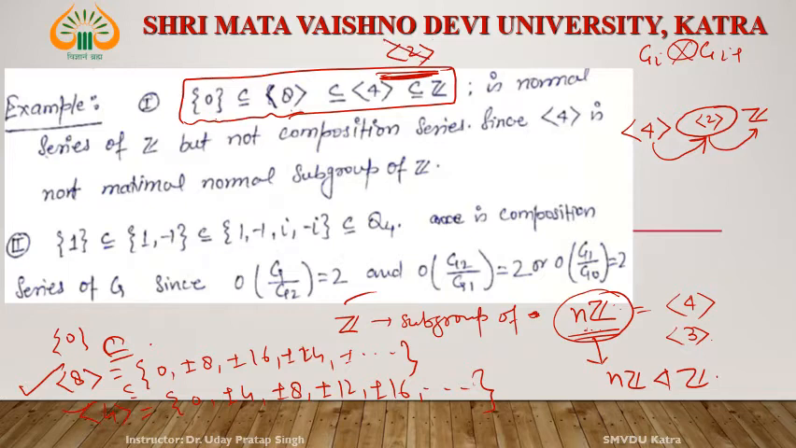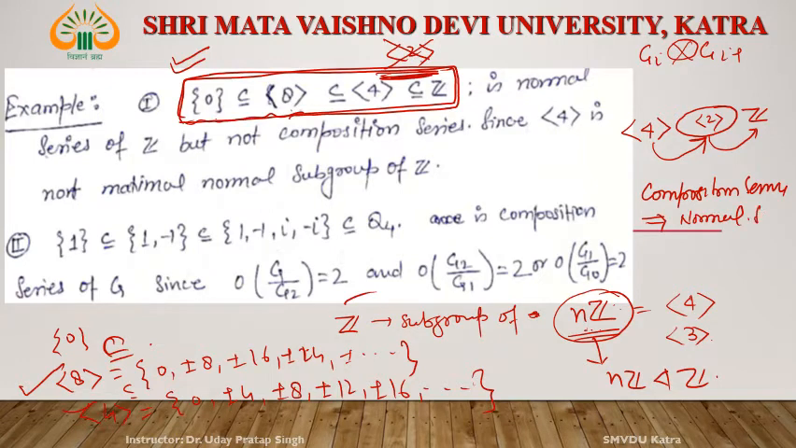But right, since this 2 exists, therefore this series is normal but not composition. It means every composition series implies normal series. If a series is composition, then it is normal, but the converse need not be true. The converse may or may not be true. A normal series may or may not be composition. See the example: this is a normal series but not a composition series.